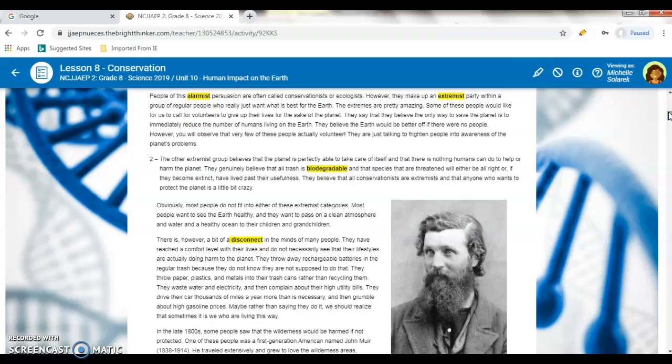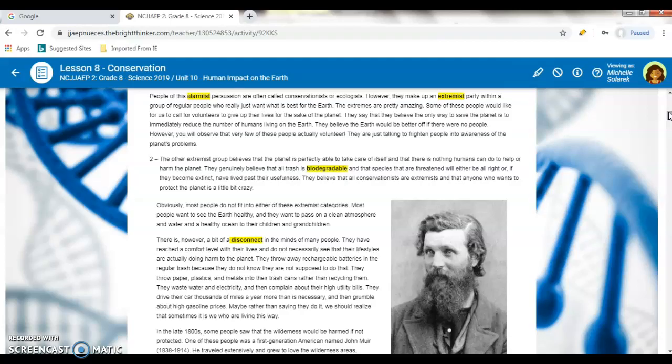Most people want to see the Earth healthy and want to clean the atmosphere and water and leave healthy oceans to their children and grandchildren. There is, however, a bit of a disconnect in the minds of many people that have reached a comfort level with their lives and do not necessarily see that their lifestyles are actually going to do harm to the planet. They throw away rechargeable batteries in the regular trash because they do not know that they are not supposed to do that.